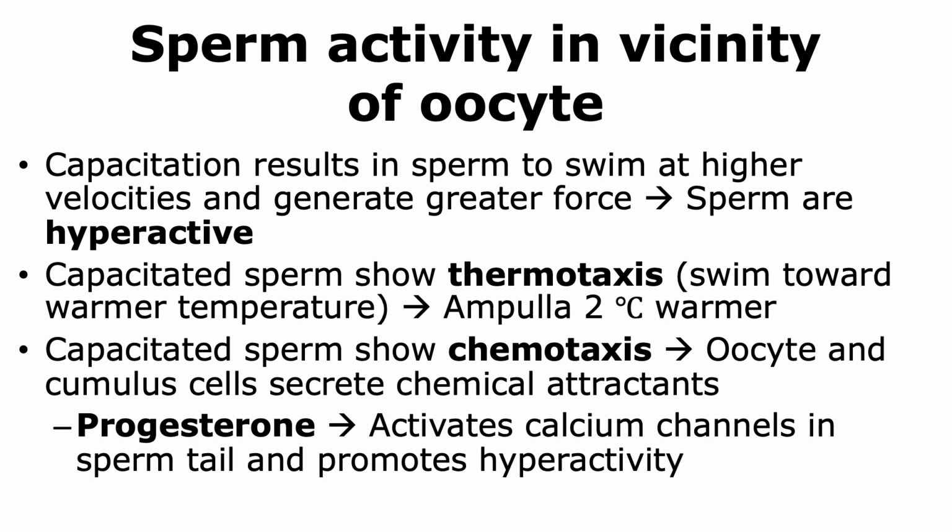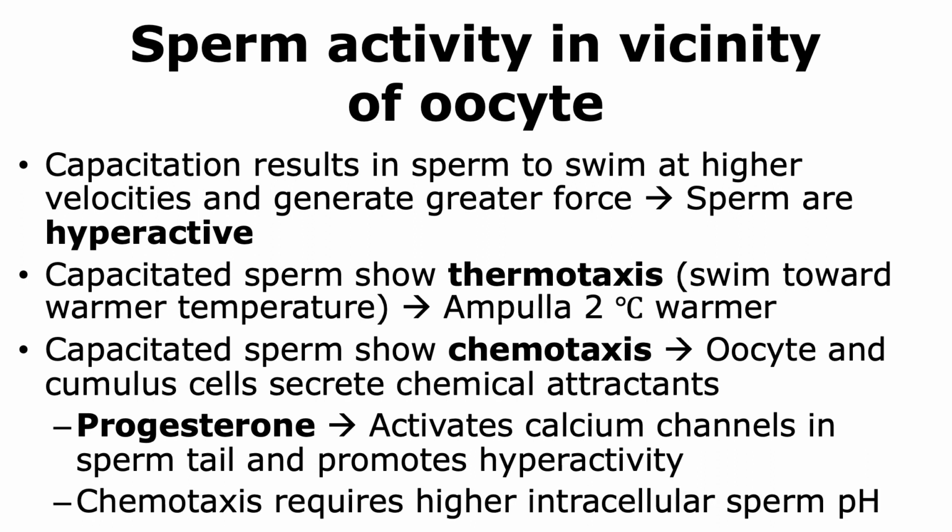Now, progesterone, which activates calcium channels in the sperm's tail, promotes hyperactivity, and thus the presence of progesterone helps in sperm movement. For chemotaxis to occur, it also requires the sperm to raise its intracellular pH. And thus, there's a lot of activity in terms of the sperm in the vicinity of the oocyte.